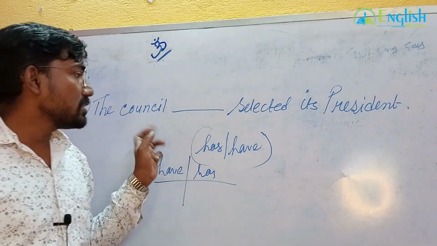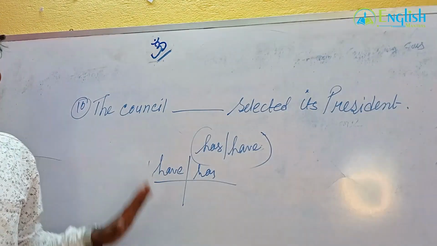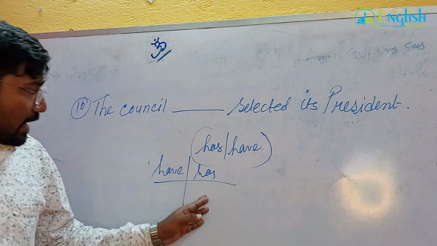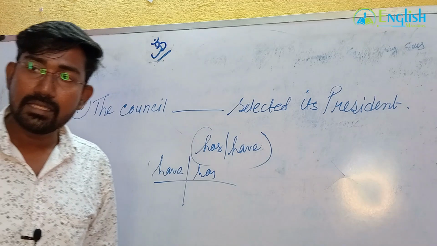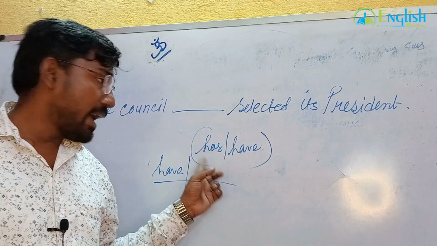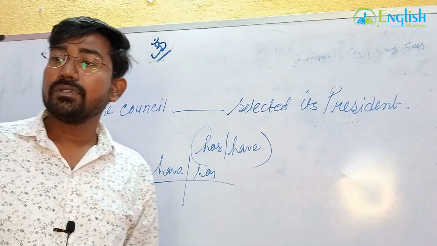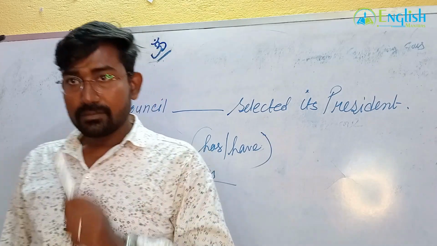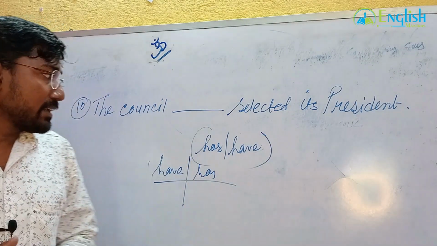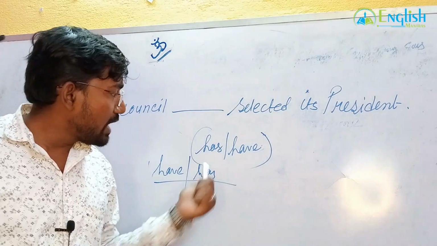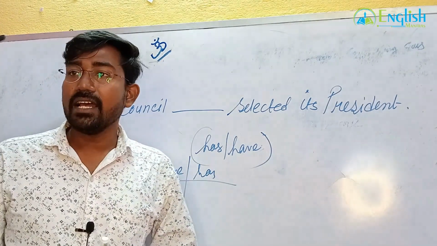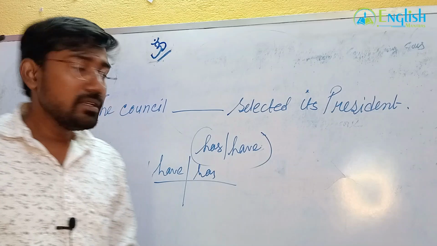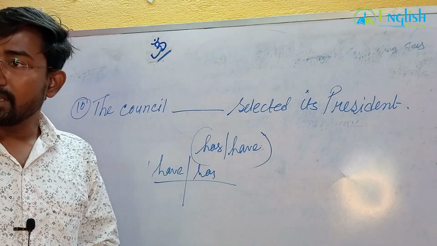Good. I have written the sentence, so we are discussing the tense. This is the present perfect tense. The council has or have selected its president. Some said have and some said has. Who said have, explain. Have student, explain why have. Present perfect tense, but in present perfect tense you also use has, like he has, she has. A council is made up of many members. So here we have to write have selected.